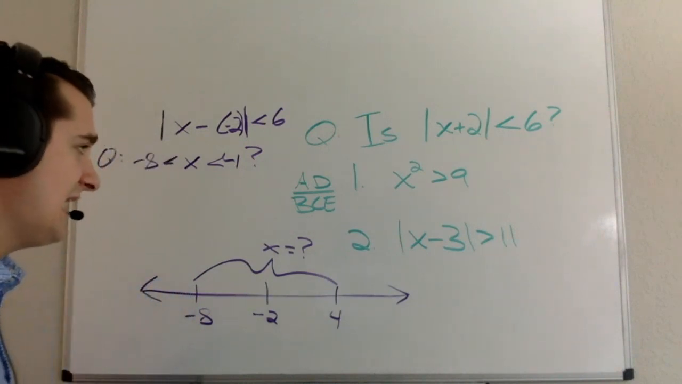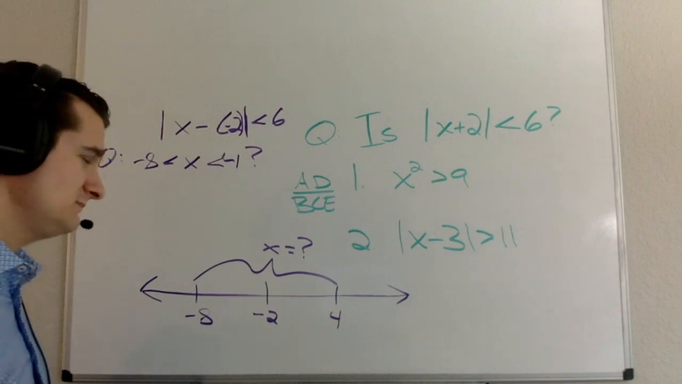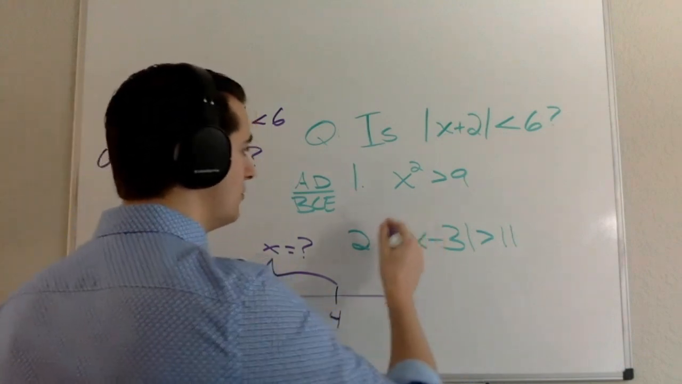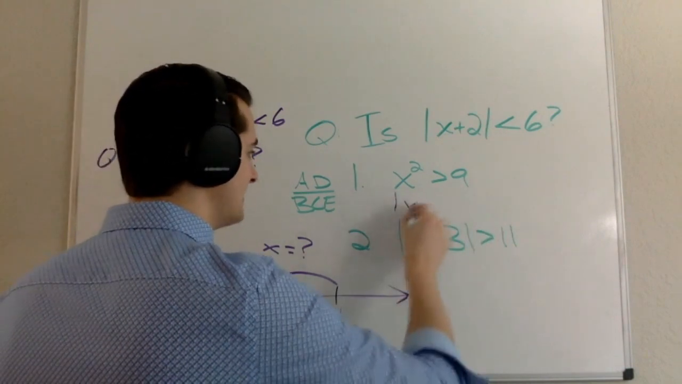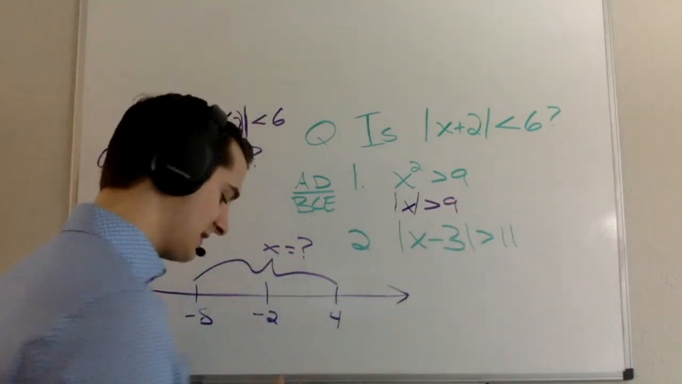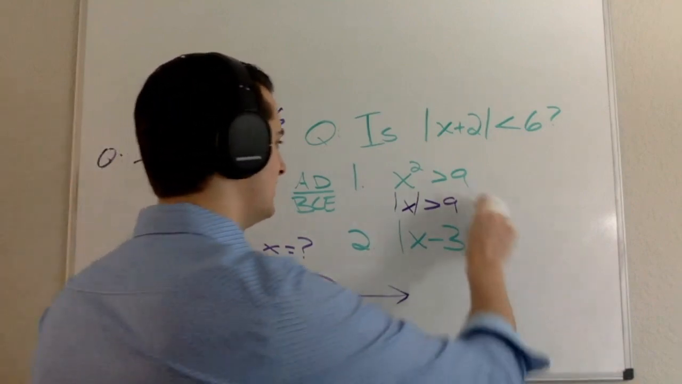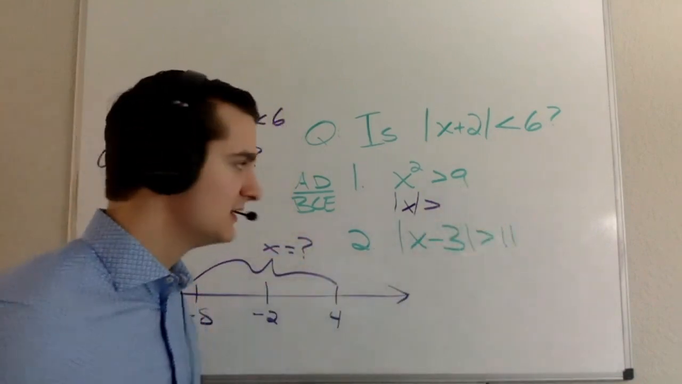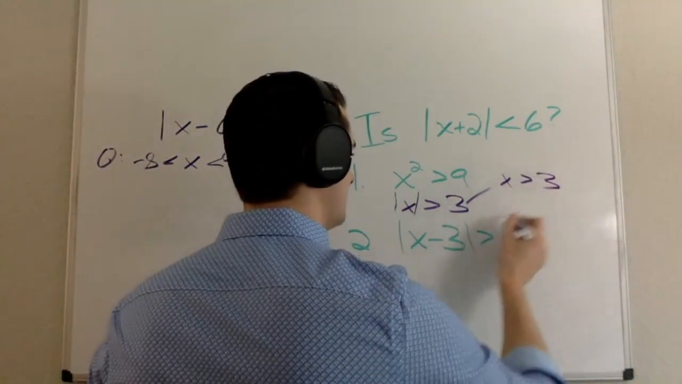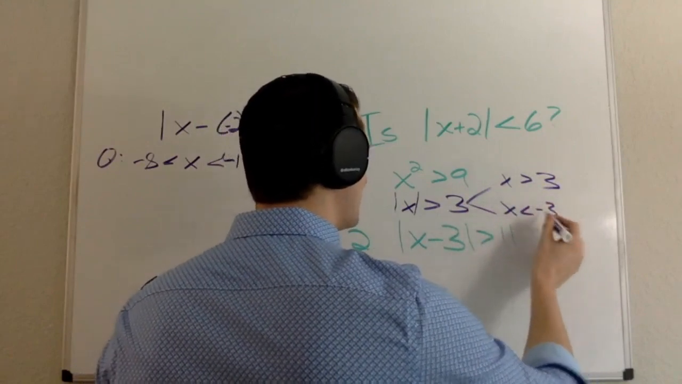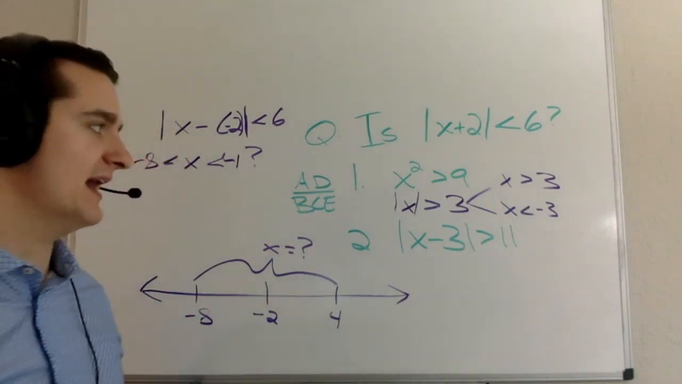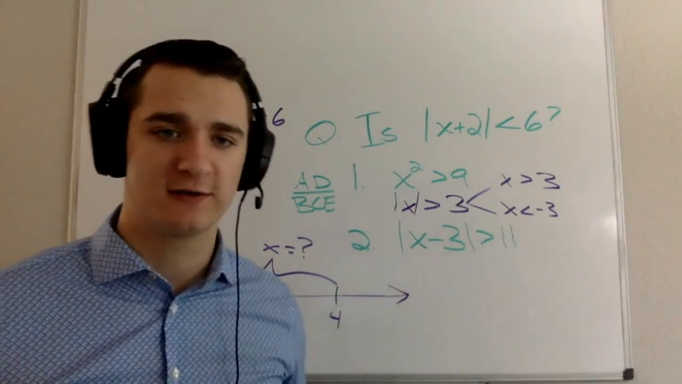Statement 1 tells me that x squared is greater than 9. There's a couple different ways I can think about this. I can take the square root of both sides and say that the absolute value of x is greater than 3, which would then tell me that either x is greater than 3 or x is less than negative 3. Or you could just think through what would have to be true of x for x squared to be greater than 9. x would have to be less than negative 3, or x would have to be greater than 3.